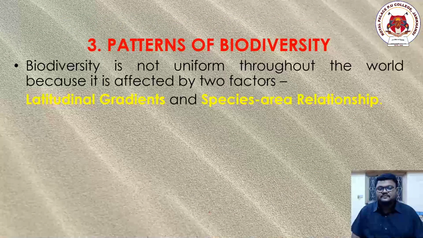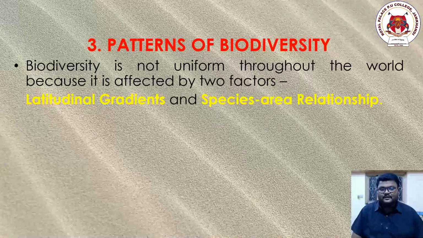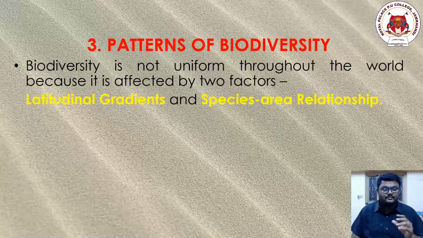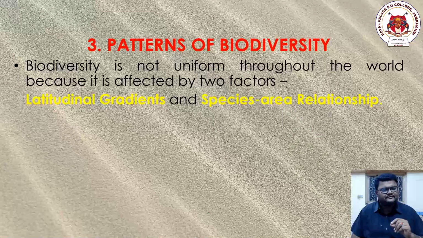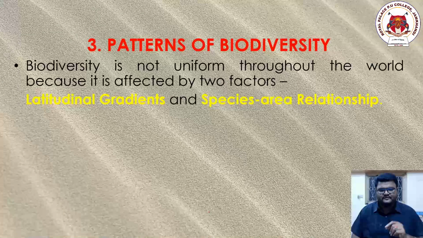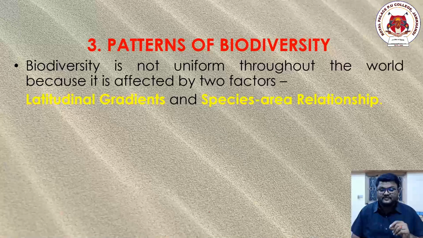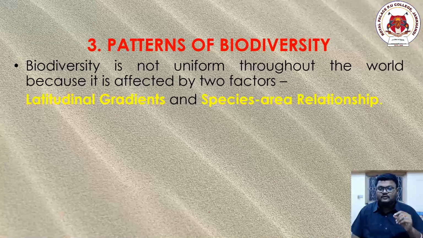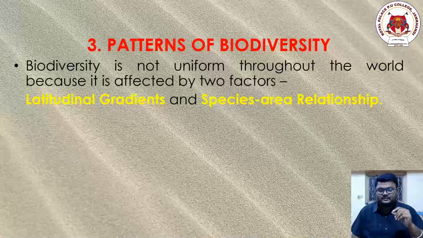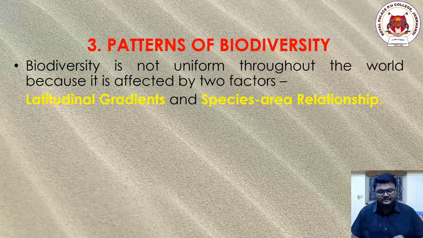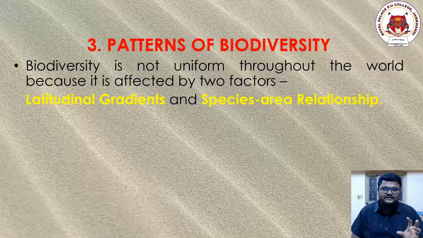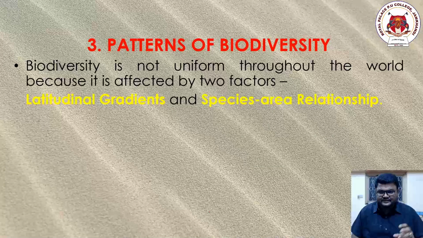Coming to the next topic, the patterns of biodiversity. What are the different patterns of biodiversity that we will be seeing? On what basis are the organisms, the plants and animals, divided? The topic is patterns of biodiversity.